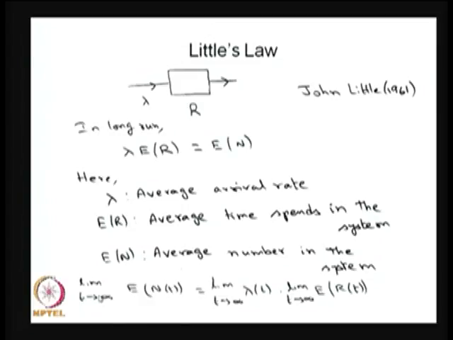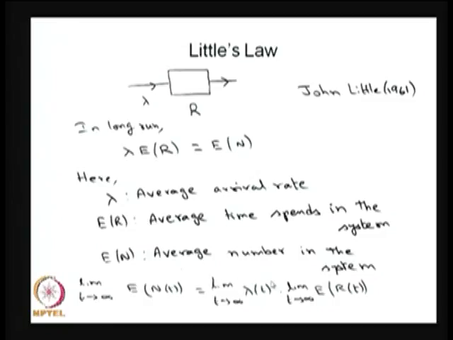So, indirectly it says whenever the system has a long run in a stable system, the expected number of customers during the interval 0 to t, as t tends to infinity, is going to have a limit, expectation of n.